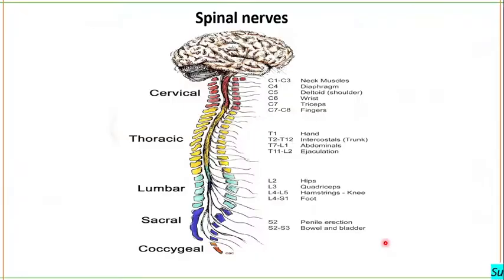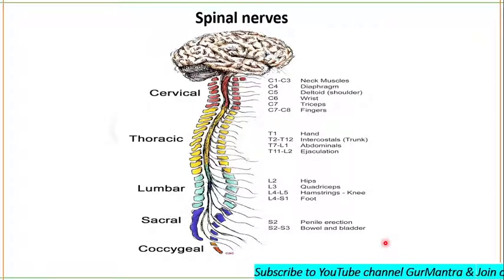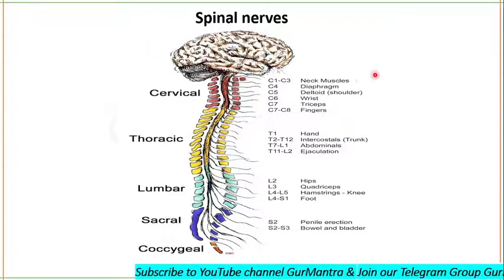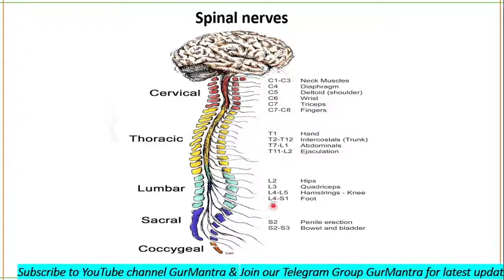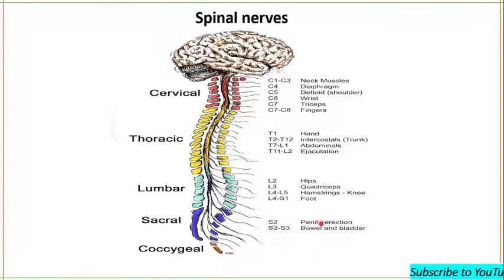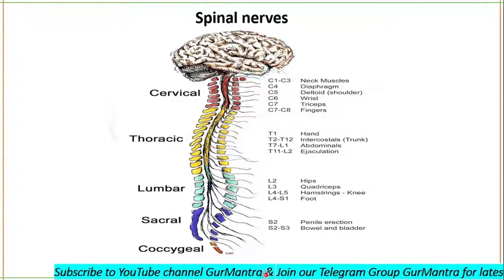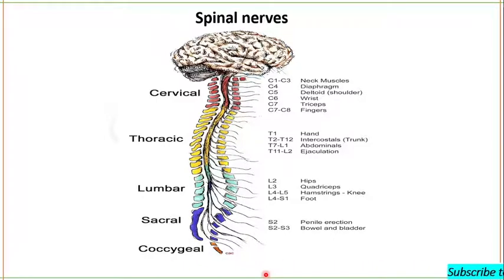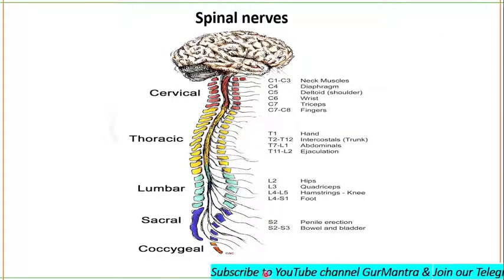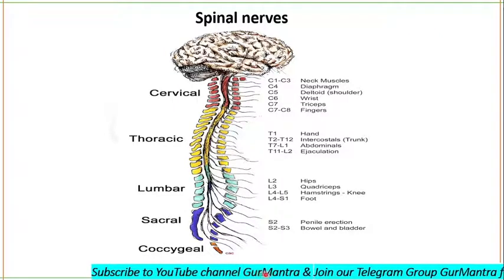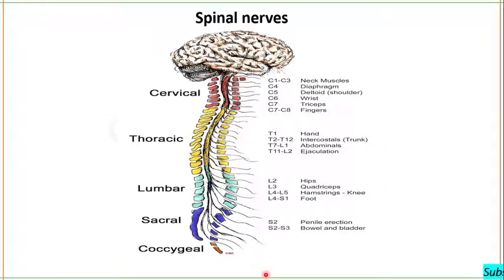Fine. Now let's talk about spinal nerves. There are 31 pairs of spinal nerves, and these are grouped like 8 cervical, 12 thoracic, 5 lumbar, 5 sacral and 1 coccygeal. Each of them is a mixed type of nerve. They are composed of sensory and motor fibers. These fibers are packed together in the nerve, but they separate near the attachment of the nerve to the spinal cord. They produce 2 roots.